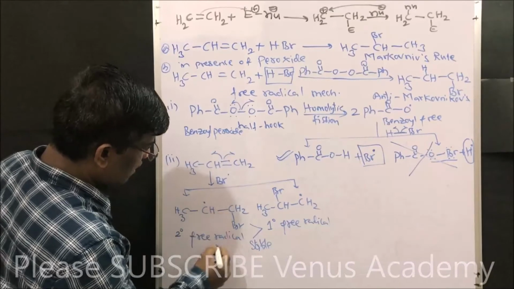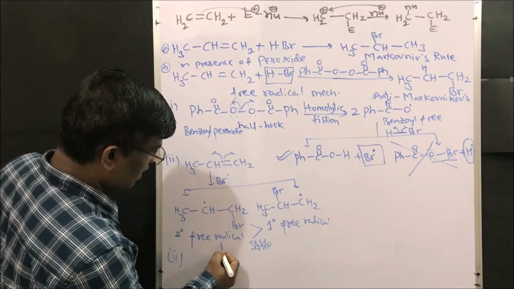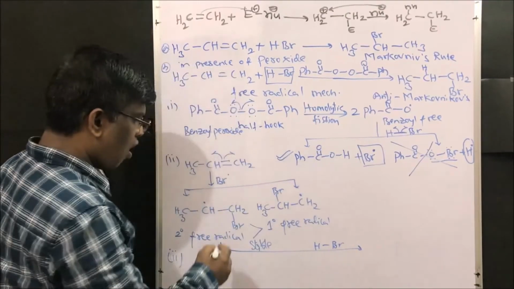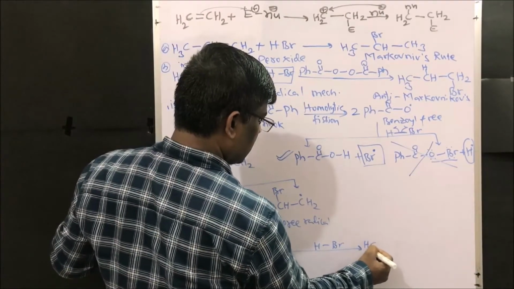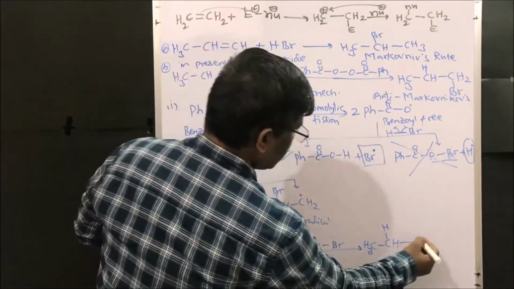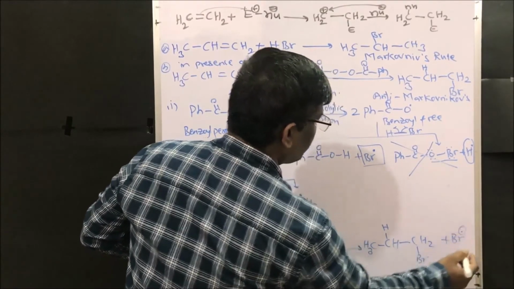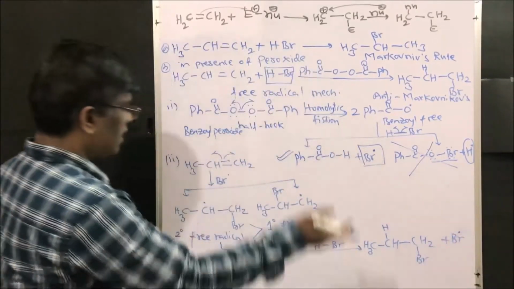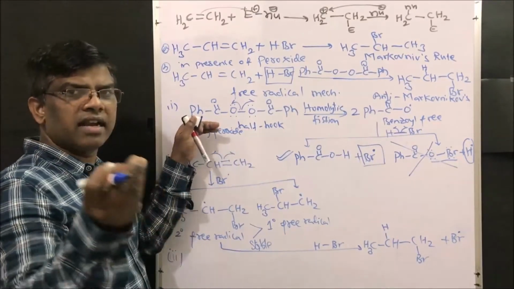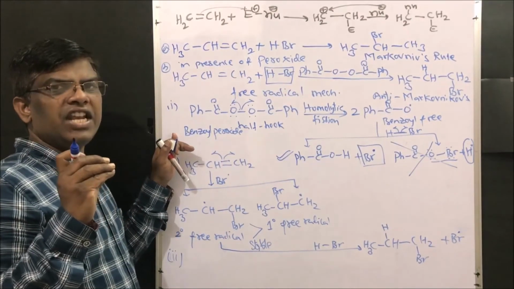How? Let us see. So this secondary free radical in step 3, it is going to react with our HBr. Now this CH3 CH hydrogen will be added now, right? So CH2, already bromine is here, plus bromine free radical. This bromine free radical will be recycled here and this chain reaction goes on. So this benzoyl peroxide will be added in a catalytic amount. It will act as an initiator.